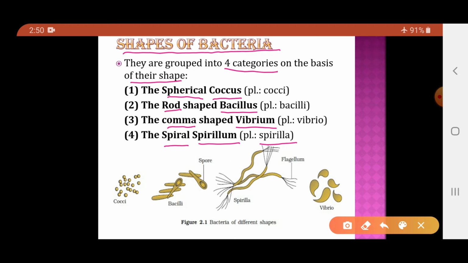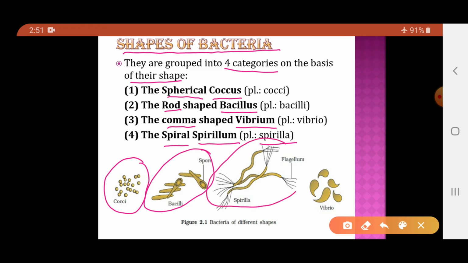You can see in this diagram, these are the cocci. The shape of the bacteria is spherical. These are the bacilli. The shape of the bacteria is rod shaped. This is the spiral bacteria. The shape is spirillum. The shape is spiral and they possess the flagella for the motility. These are the flagella which are used for the motility. And the last one is the comma shaped bacteria which are called vibrio.